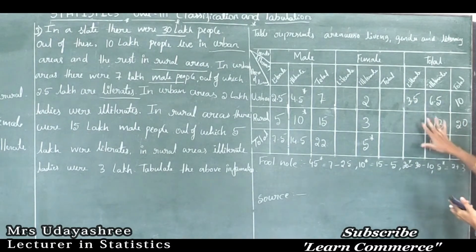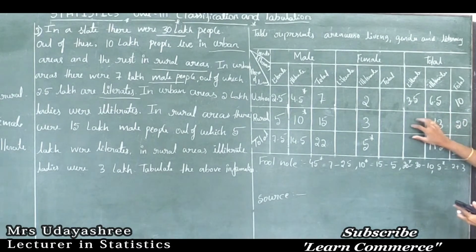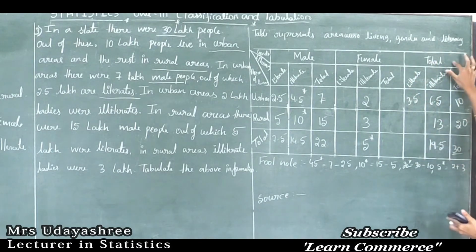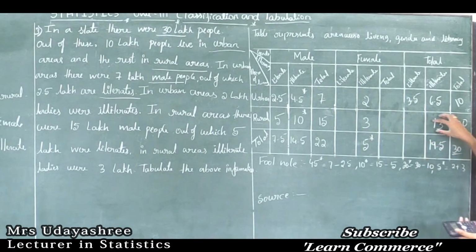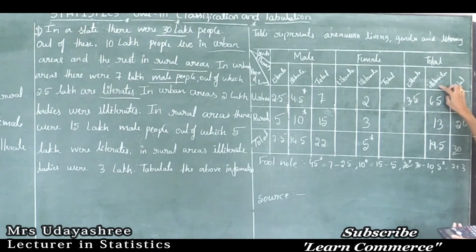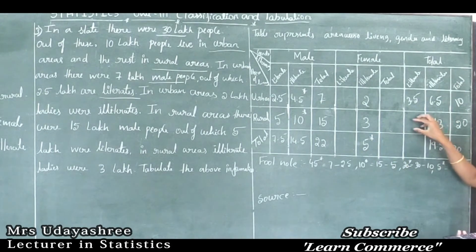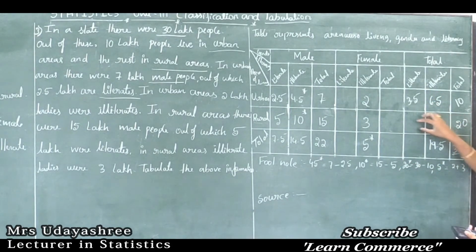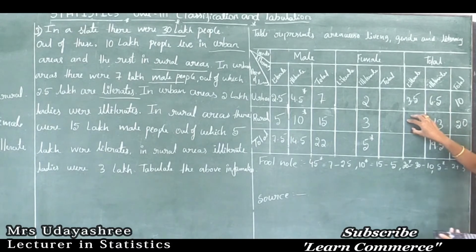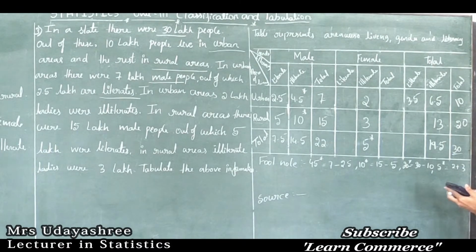Okay, next. Now I can easily calculate this column also because it is based on totals. This column indicates the total population in rural, this column indicates the total illiterate population in rural, and this column indicates the total literate population in rural. So here the totals are there. We can easily calculate this one. How to calculate this one? From this, if I subtract this one, I will get this, that is 20 minus 13 is 7.